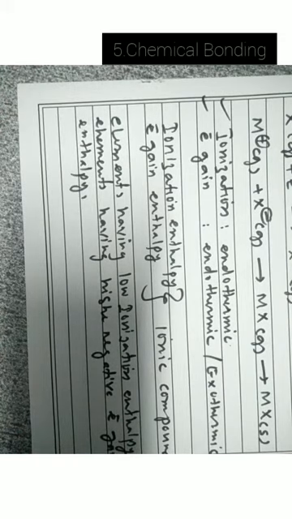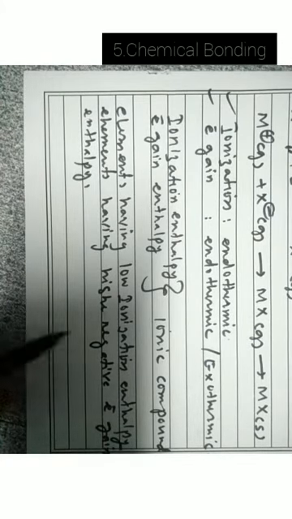So elements having low ionization enthalpy can form ionic bond with the elements having high negative electron gain enthalpy.